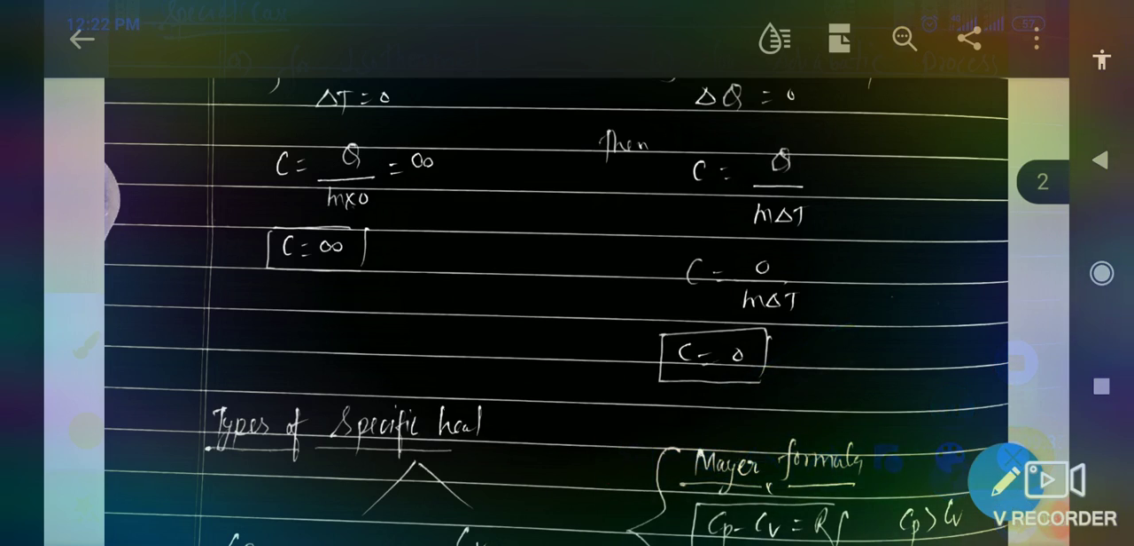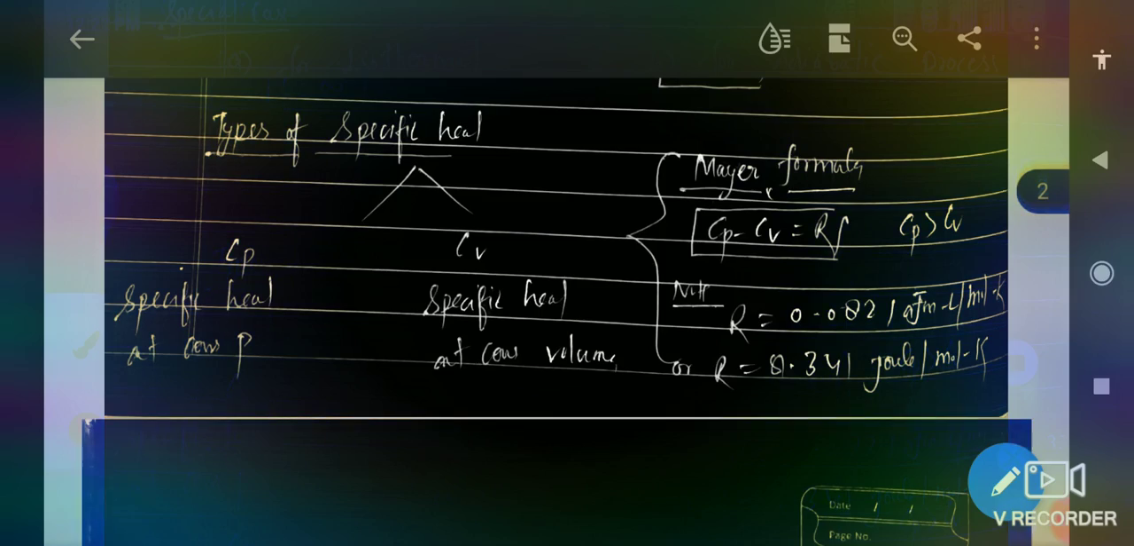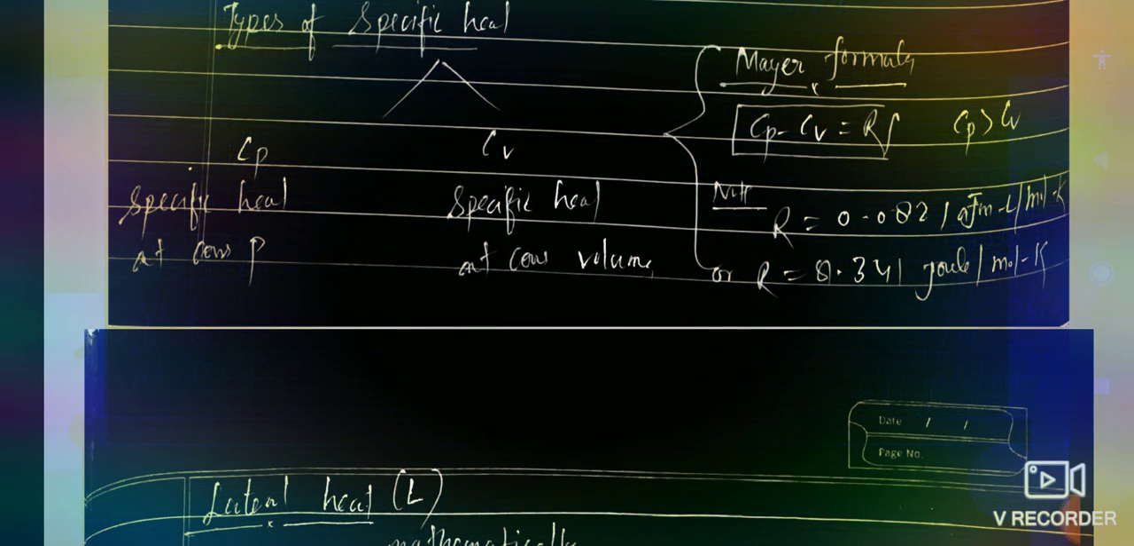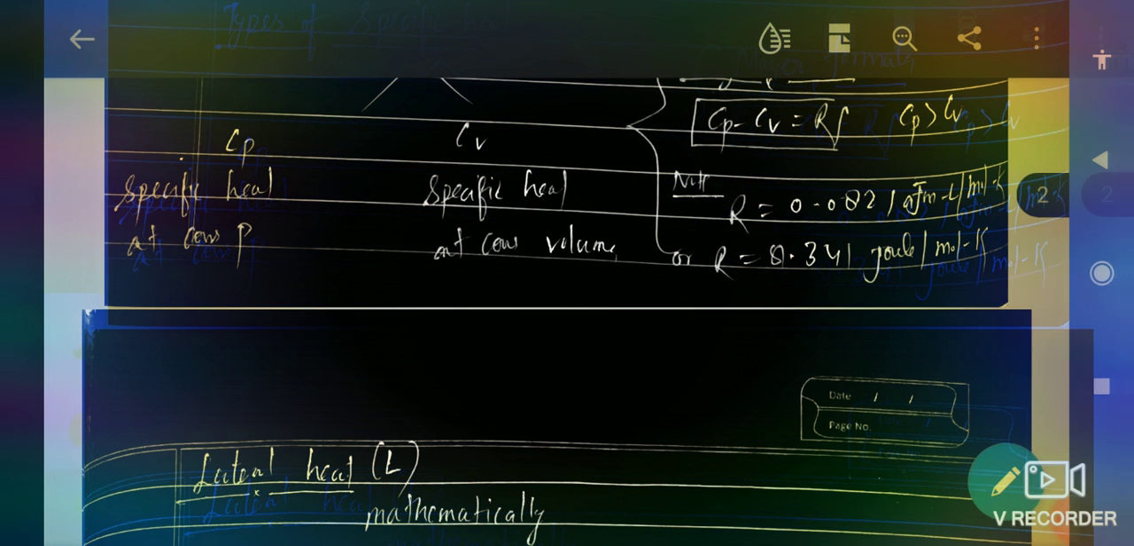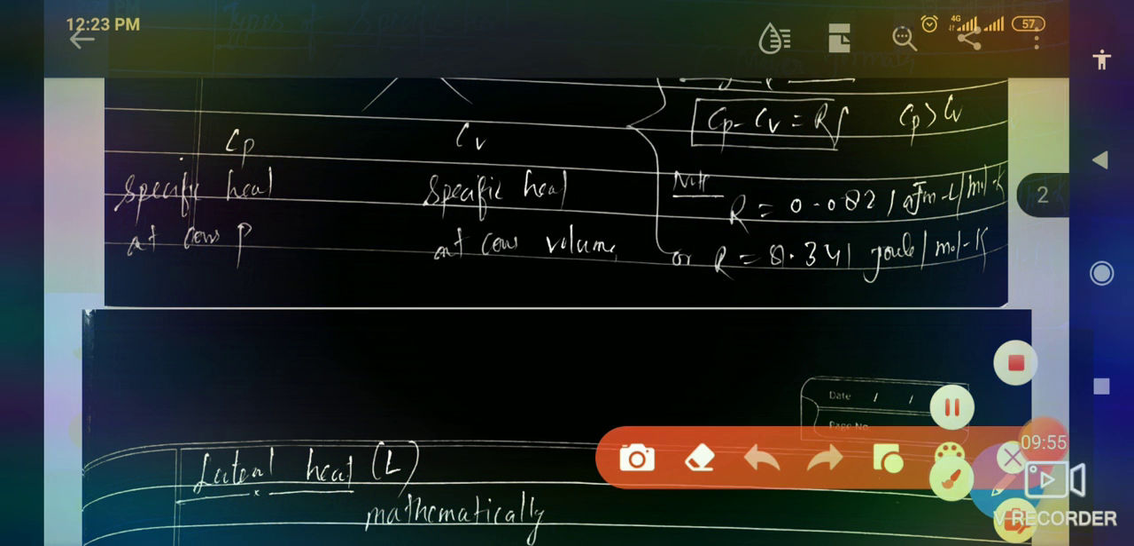Now we will discuss the types of specific heat. There are mainly two types of specific heat. The first one is specific heat at constant pressure, and the second is specific heat at constant volume.